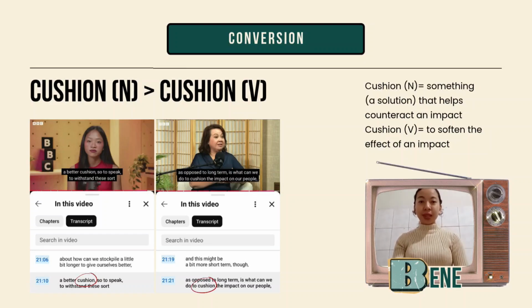In a BBC News report on the oil shock in Southeast Asia recently, the speaker uses cushion as a noun to refer to a solution that the country comes up with that helps counteract the impact of the oil shock. Next, the same speaker also uses cushion as a verb to describe how the solution may have the ability to soften the impact of the oil shock.